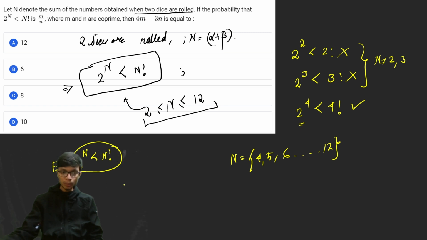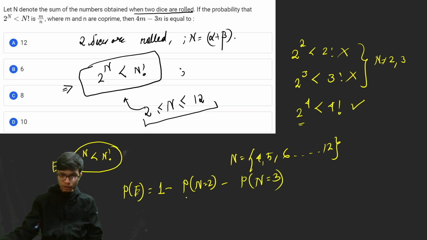That means I have to look for the probability of e, and that probability of e will be equal to 1 minus probability of when n is equal to 2 minus probability when n is equal to 3, because these are the two conditions which are not included in this particular event e. So I hope from here if you calculate, the recurrent probability will be equal to 1 minus the value when n is equal to 2, and that is basically the condition.